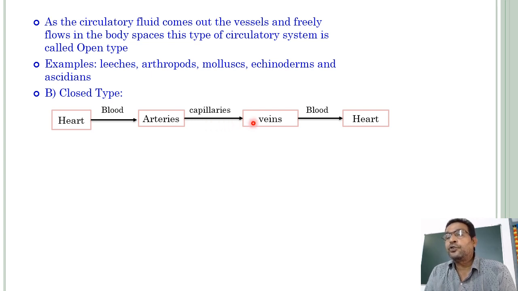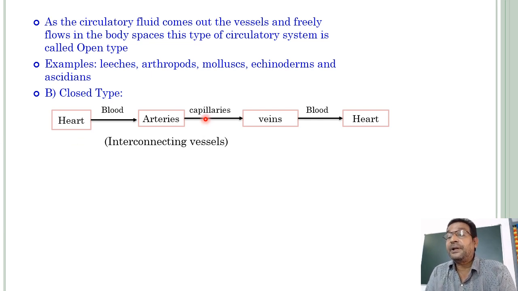These venules fuse together and form small veins. These small veins fuse together and form large veins, that means postcaval vein, precaval vein, pulmonary veins, like that. Through these veins, the blood from the capillary network is collected and reaches the heart. Here, these arteries and veins are interconnected through capillaries, fine hair-like blood vessels.